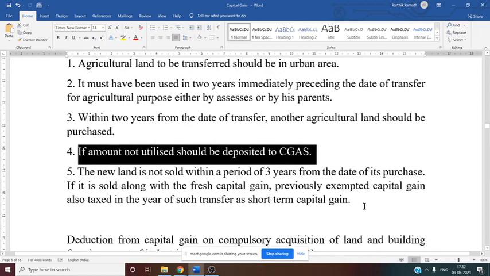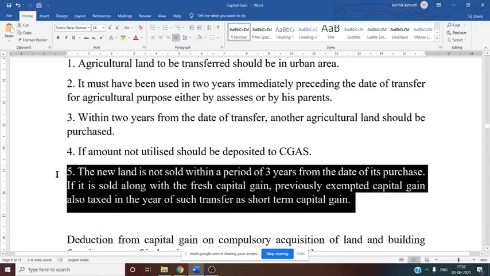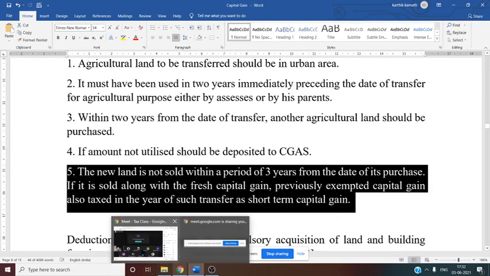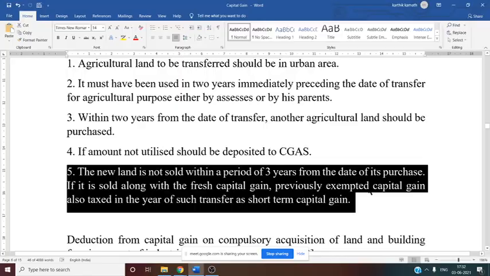Then the new land should not be sold within a period of 3 years from the date of its purchase. If it is sold, what happens? Along with the fresh capital gain, previously exempted capital gain is also taxed in the year of such a transfer as a short-term capital gain. So this adjustment we need to discuss while solving the problem. So the rule you have to remember as of now regarding section 54B: fresh capital gain and previously exempted capital gain is also taxed in the year of such transfer as short-term capital gain.